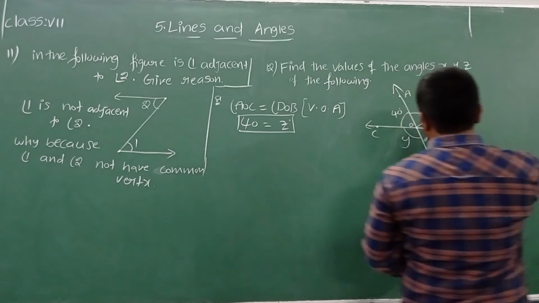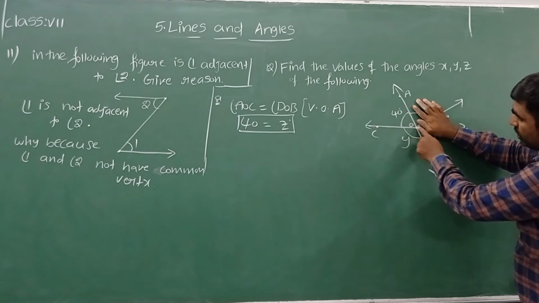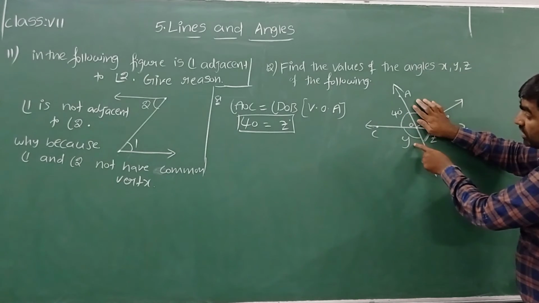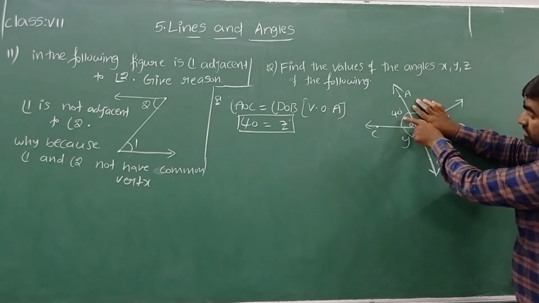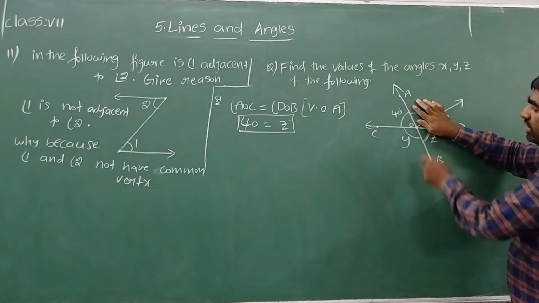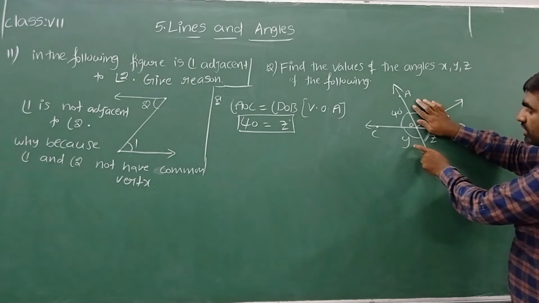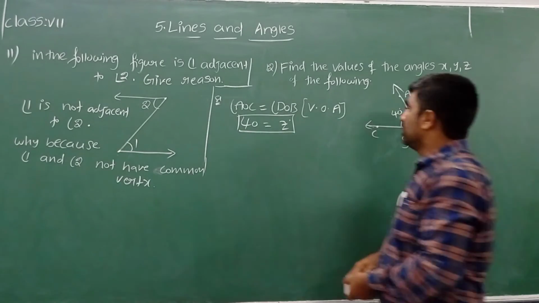Once you see this figure, AOC and COB, these two angles are of which type? Both the angles are called a linear pair of angles, which are adjacent and supplementary. So the sum of these two is equal to 180, and from there we get the value of y.